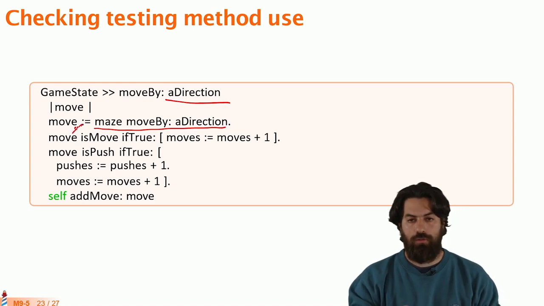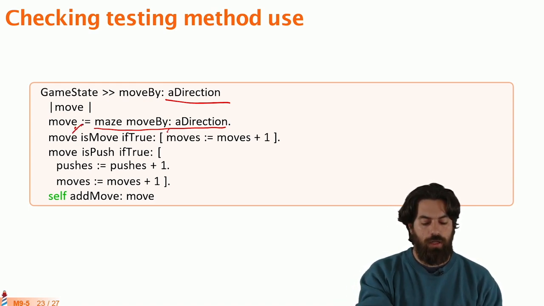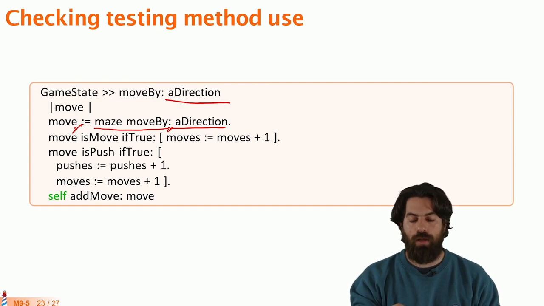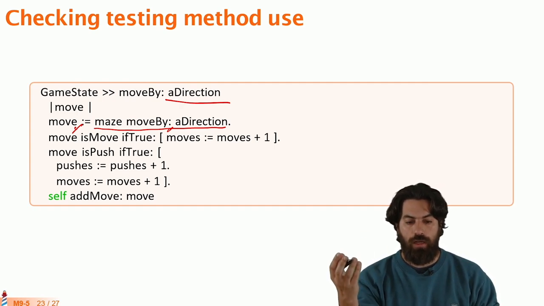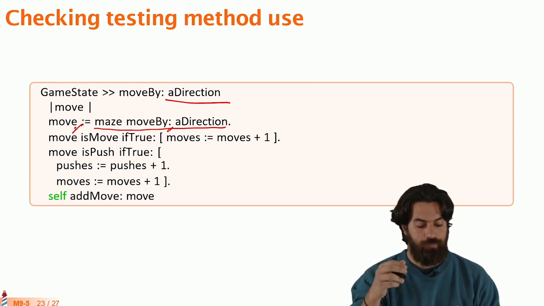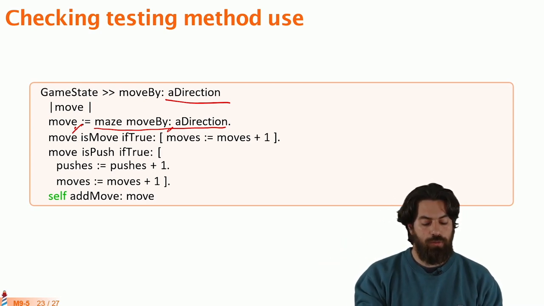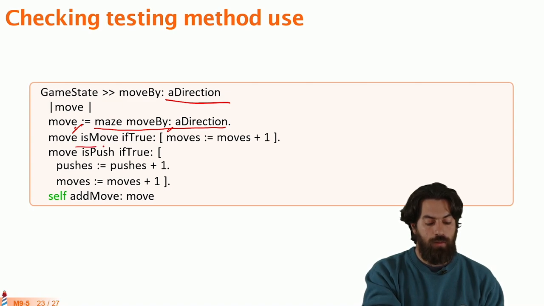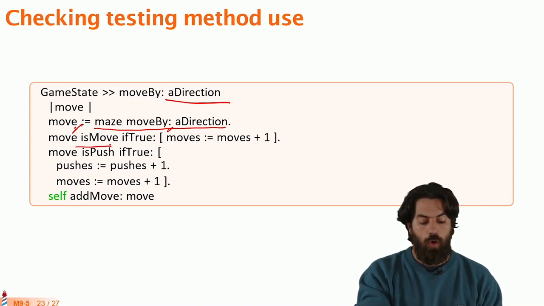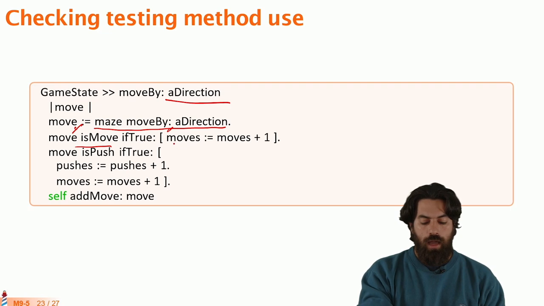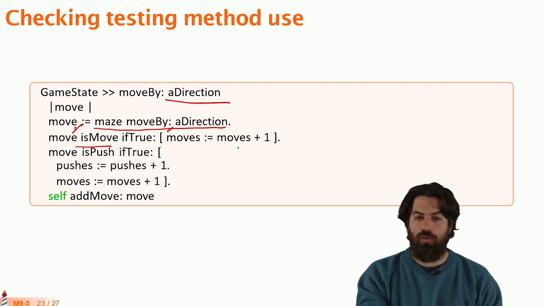Inside the move, it is checking if in the direction that we want to move we find a wall, a box, or nothing. Then we check if the move is a move or a push or something else, and then we count the number of moves and the number of pushes, and then we add it to a collection.